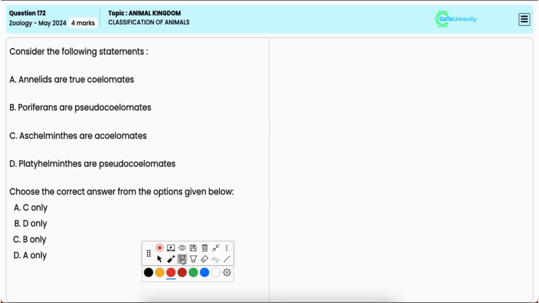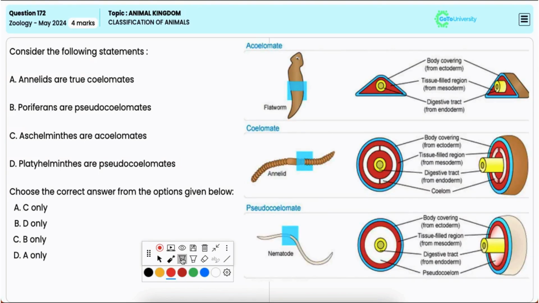In this question, four statements are given, and in the context of these statements, you have to choose the correct answer. Now, statement A: Annelids are true coelomates. Now, this is true. Annelids possess a true coelom, that is, a body cavity entirely lined by mesoderm, making them true coelomates.